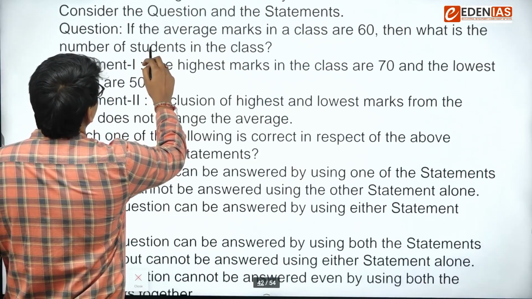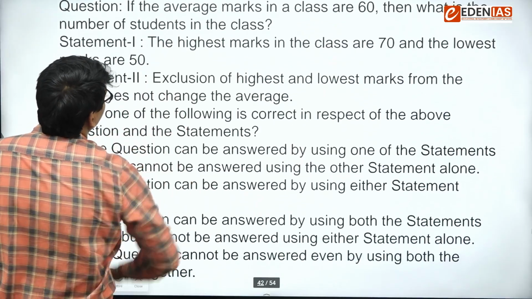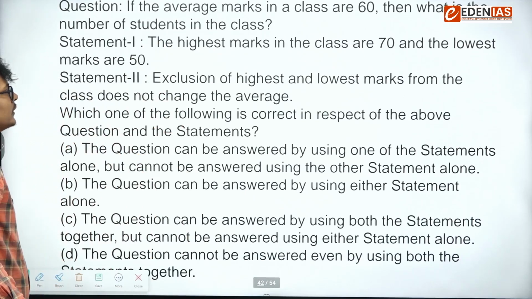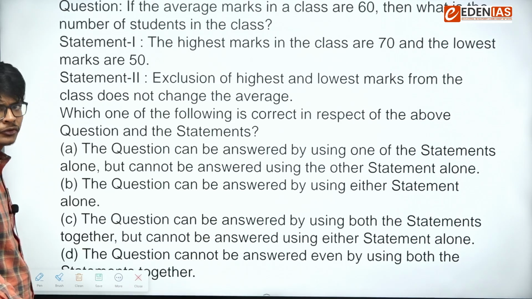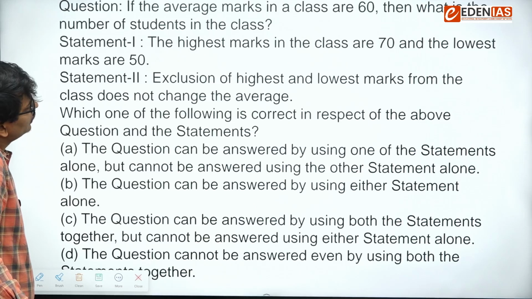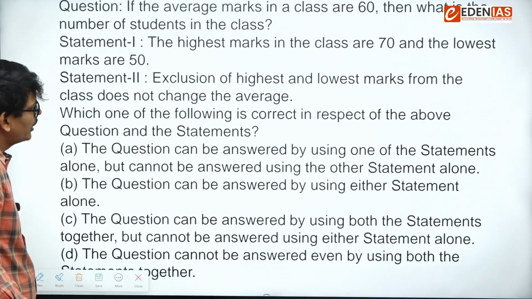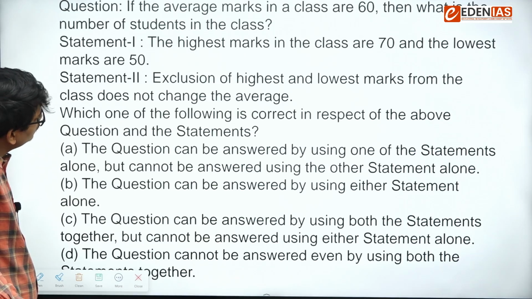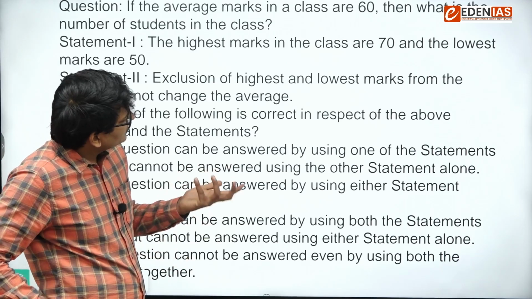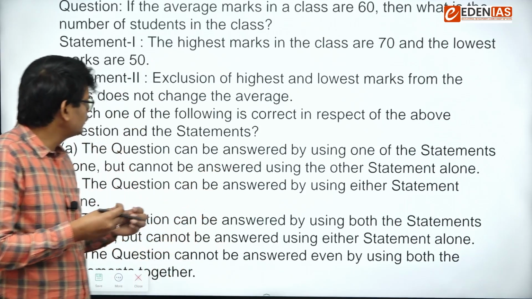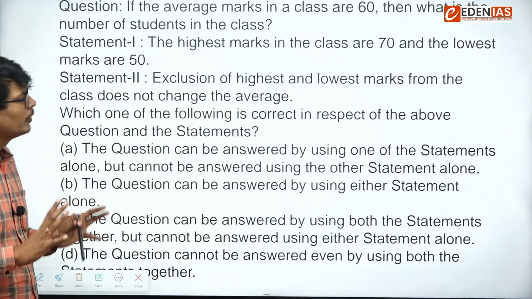Again, data sufficiency. If the average marks in a class are 60, then what is the number of students in the class? Statement one: the highest marks in the class are 70 and the lowest marks are 50. We cannot say anything about the number of students. Statement two: exclusion of highest and lowest marks from the class does not change the average. Statement second alone, we cannot say anything, because if 2 marks are ignored, again we cannot say anything about the number of students.